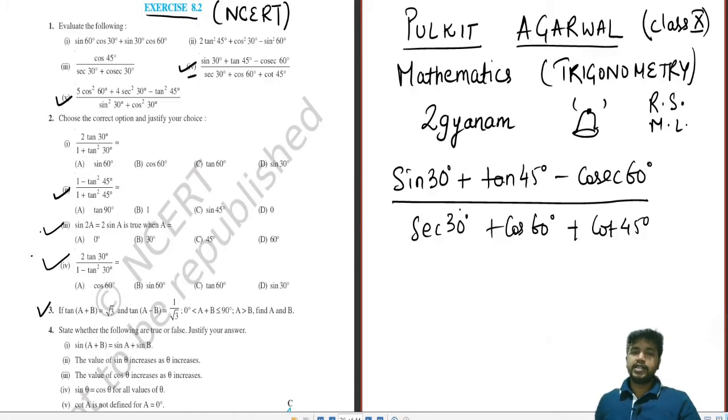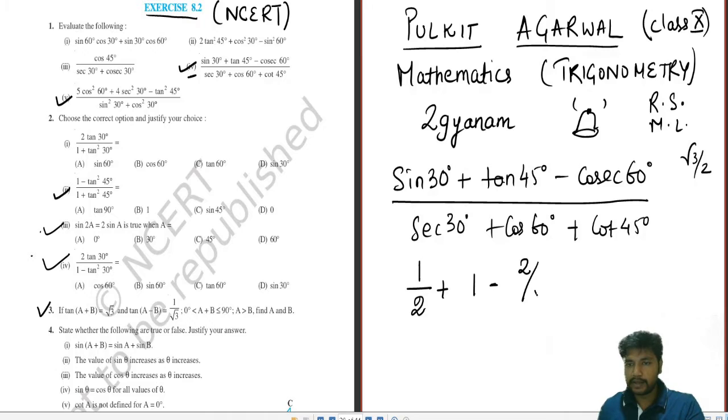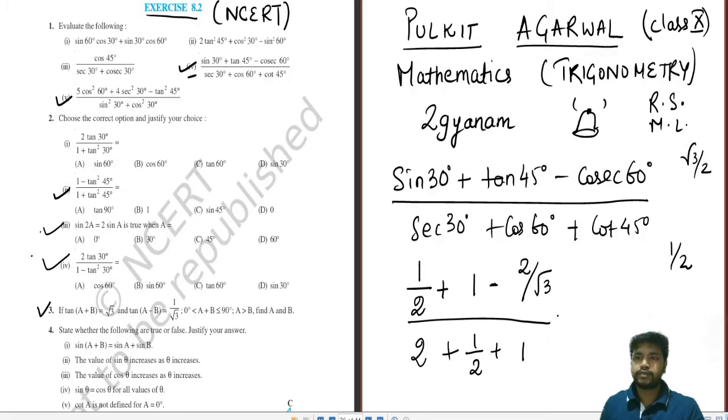So sine 30 degrees is half, plus tan 45 is 1, minus, you all know sine 60 is root 3 by 2, so cosec 60 will be 2 by root 3. Sec 60: you know cos 60 is half, so sec 60 will be the reverse, 2. Cos 60 is half. Cot 45 is 1.